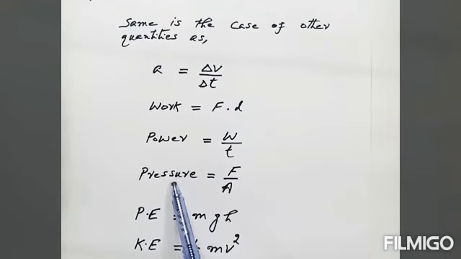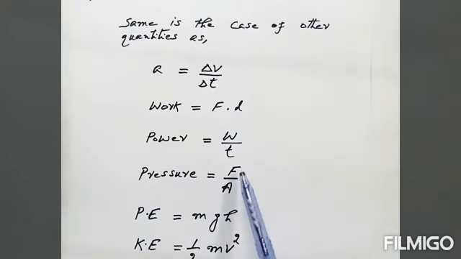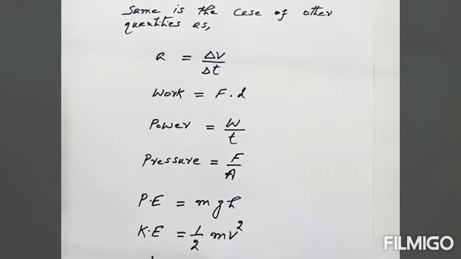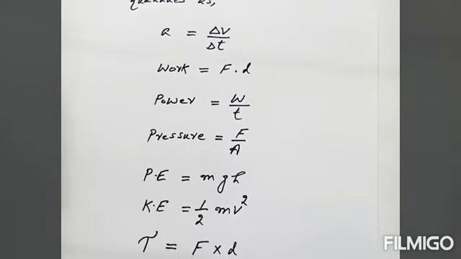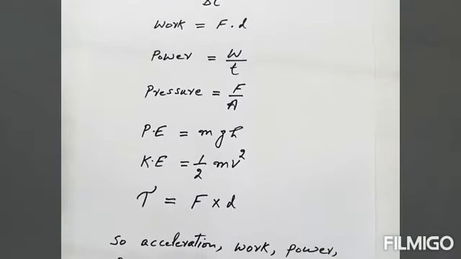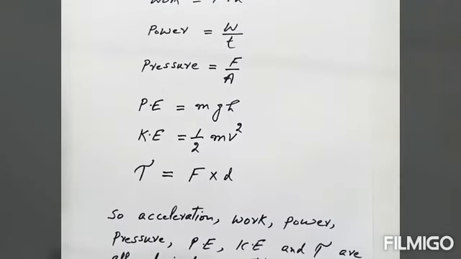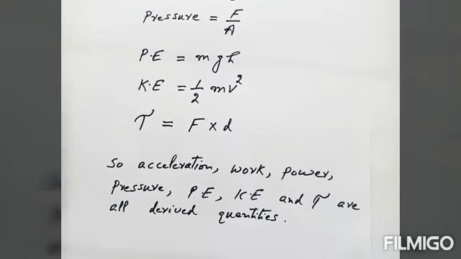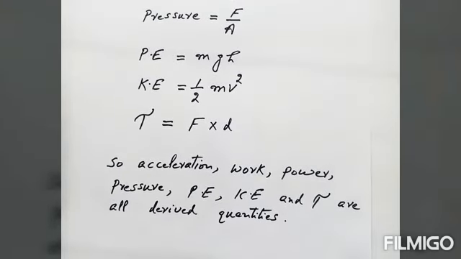Pressure is a derived quantity. We get it from dividing force over area. Also, potential energy is a derived quantity. Kinetic energy is a derived quantity. Torque is a derived quantity. So all these are the derived quantities. So today we have discussed the physical quantities and the types of physical quantities and how we get the derived quantities. So this was our today's lecture.